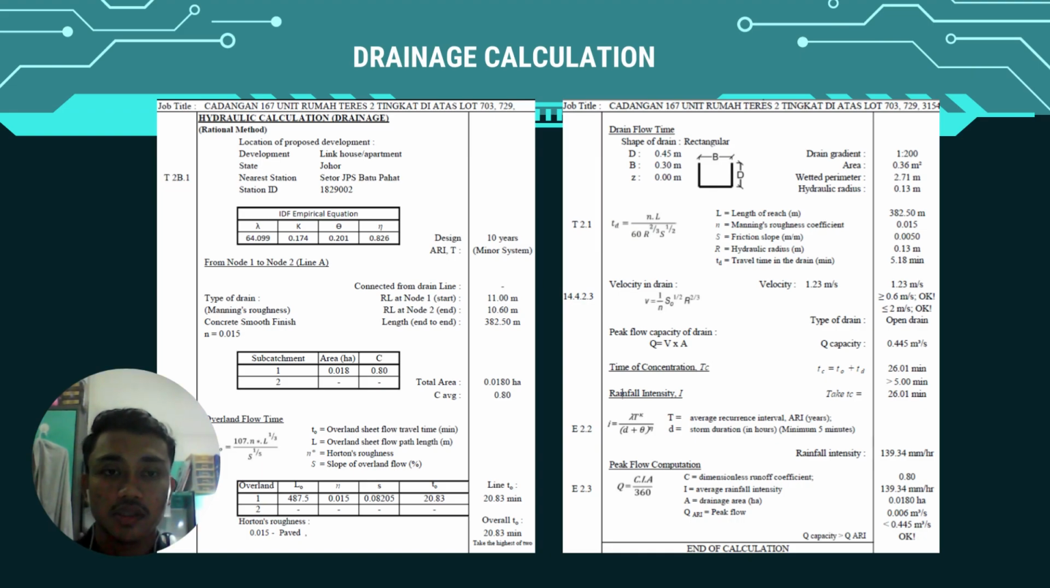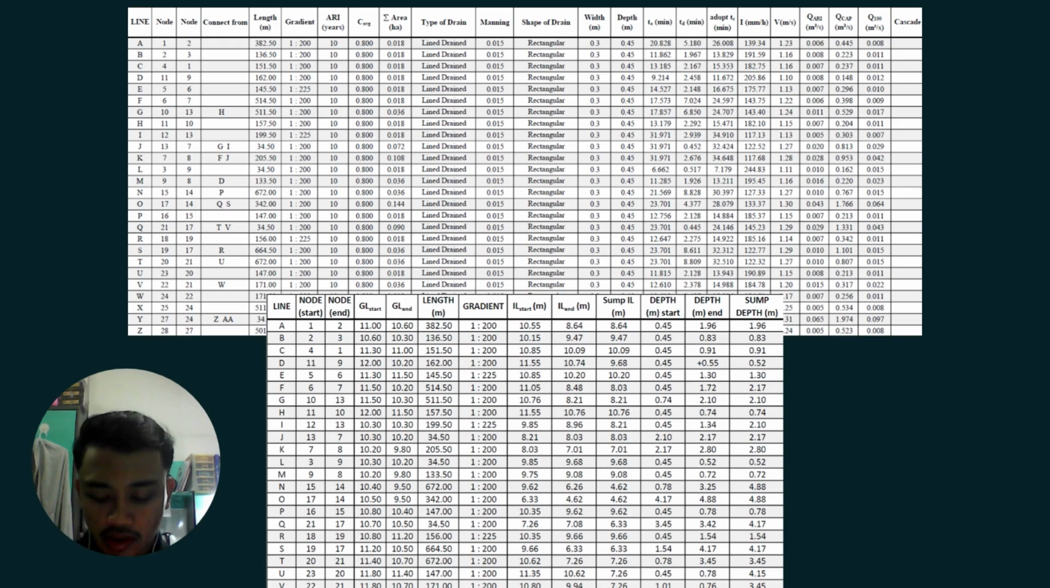Just now I said 0.445 m³/s, which means okay. Okay, this is the result. We calculate using Excel based on the drainage layout.